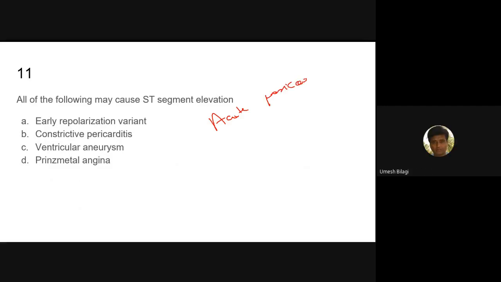Constrictive pericarditis, what happens? In acute pericarditis, there is ST elevation. Acute inflammatory pericarditis will be there. You can get ST elevation, but not in this constrictive chronic phase one. This is not a correct answer. All of the following may cause ST segment elevation, except it should be.